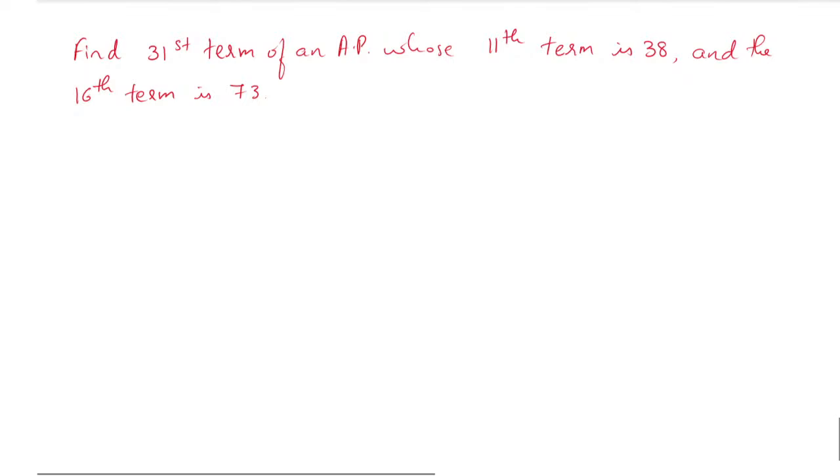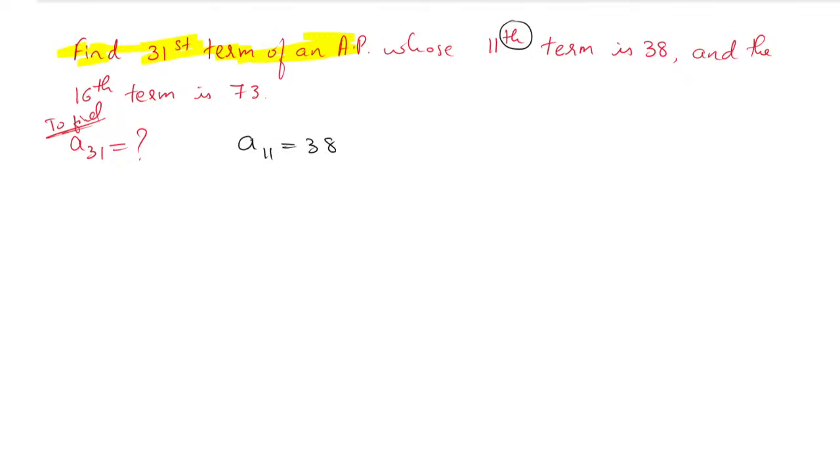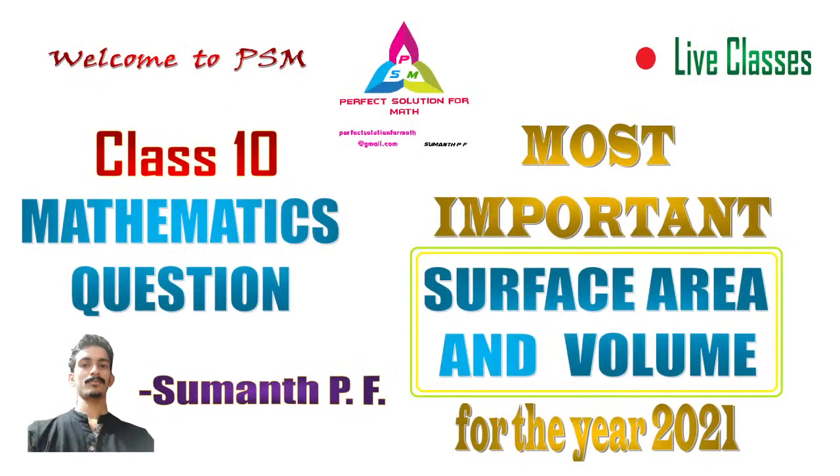Okay, let us come back to this question. The 31st term of an AP, we have to find. So we have to find A31. What is given? The 11th term is given. Remember here that 11th term means A11. So very importantly, the A11 term is 38 and the 16th term is A16 is 73. All of you try to solve this. I will be back within 1 minute. Only 1 minute.